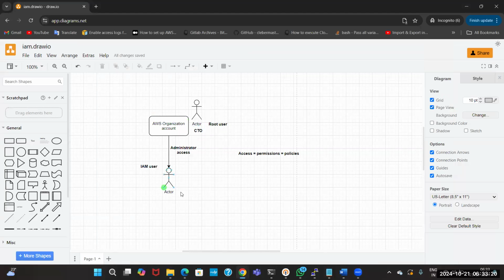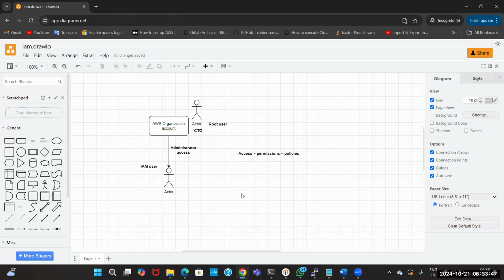This user will not be considered for billing, payments or address changes. Only the root user will have the permissions for that. Now this administrator access user will have permissions for all other services. Suppose AWS has 300 to 400 services.